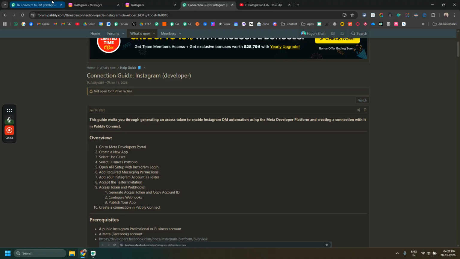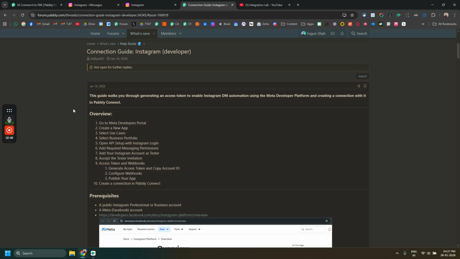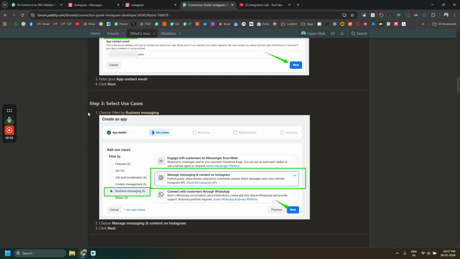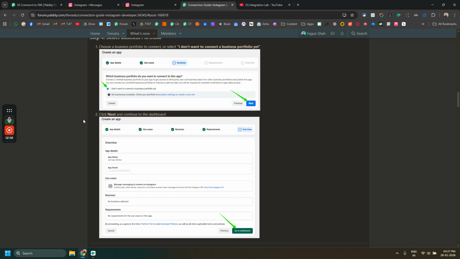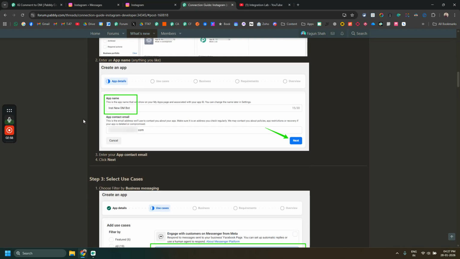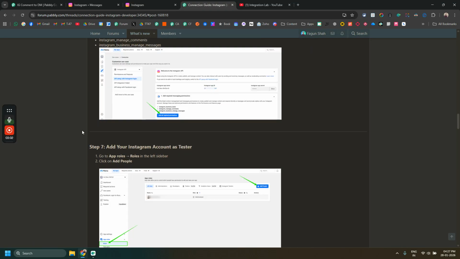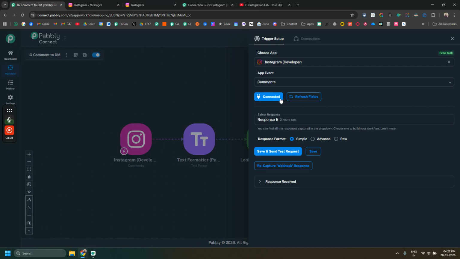When you try to create a new connection, they basically give you the whole instruction manual right there. It will take around 10 to 12 minutes for you to set up this whole thing, creating an app in developers.facebook.com. And once you do that, your connection will be established between Pabbly Connect and your Instagram account.